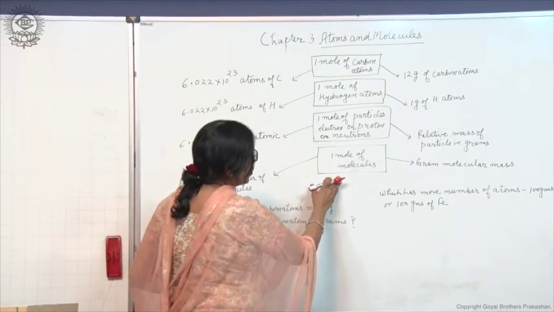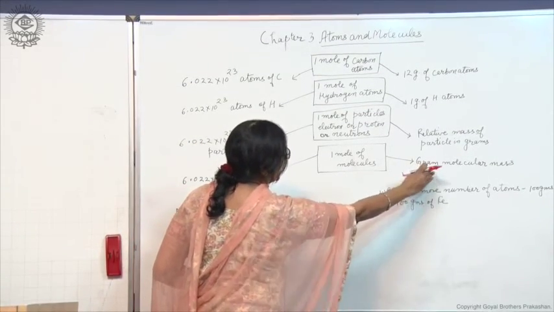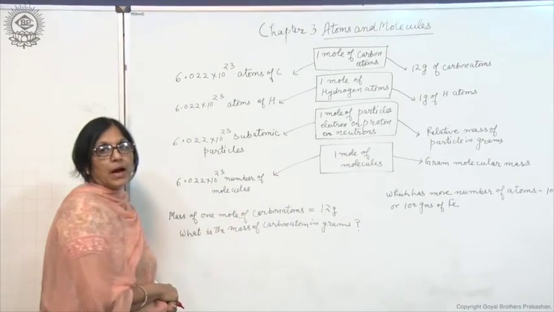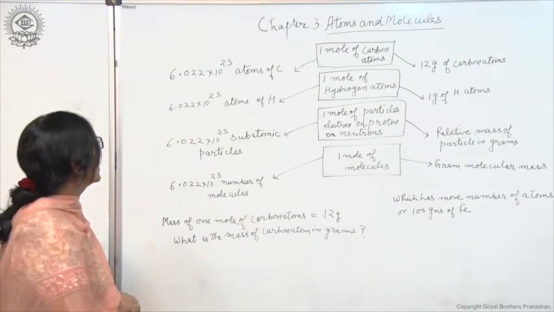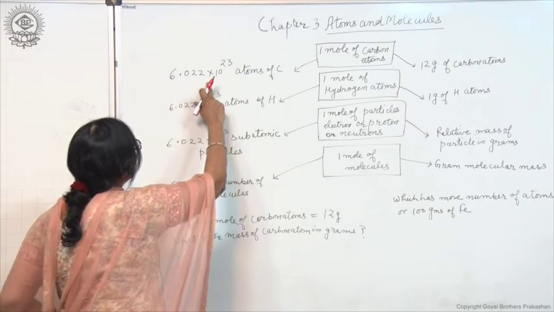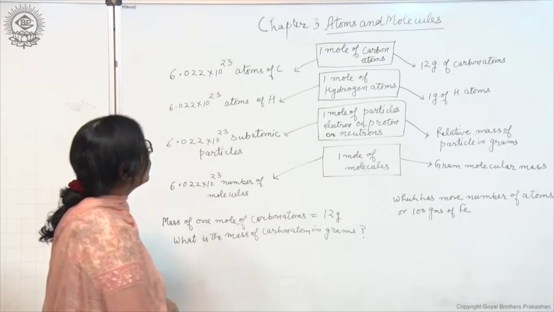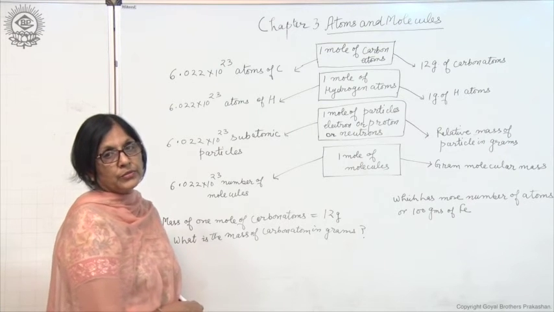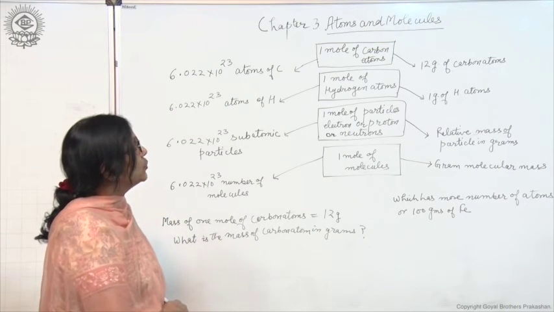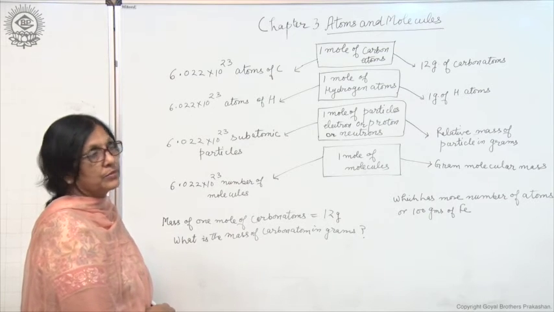In the center is mole, and on the right hand side is the mass in grams. So, 6.022 into 10 to the power 23 atoms of carbon means 1 mole of carbon atoms, and the weight is 12 grams of carbon atoms.